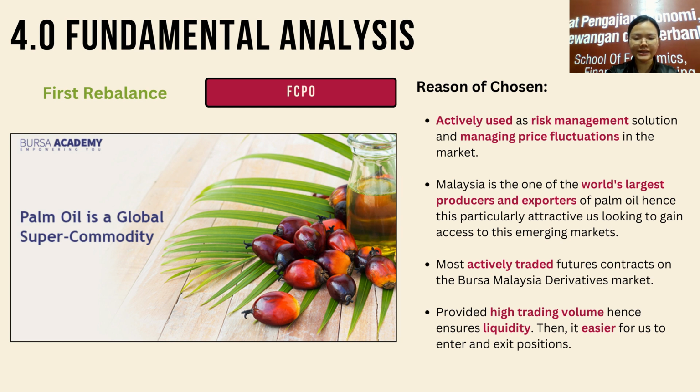And the last reason is that FCPO is the most actively traded futures contract on the Bursa Malaysia derivatives market. It also means that they have a high trading volume in these markets. This provides us liquidity, and for sure it will be easier for us to enter and exit these positions.